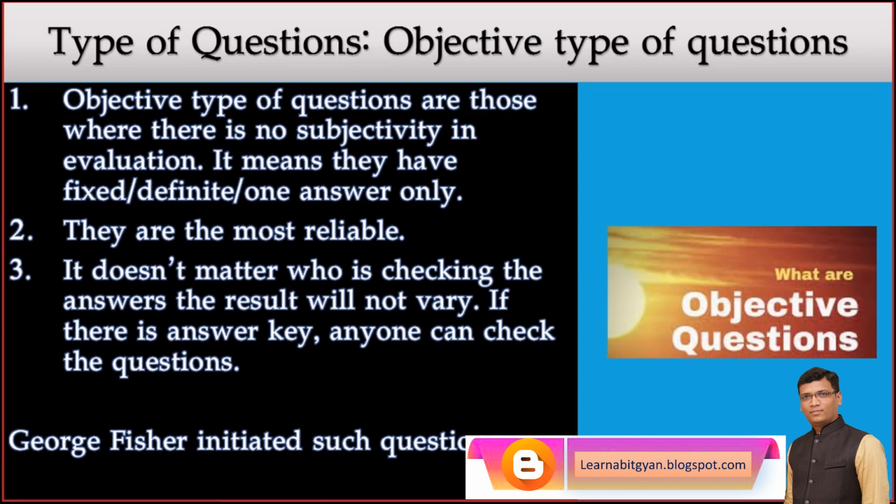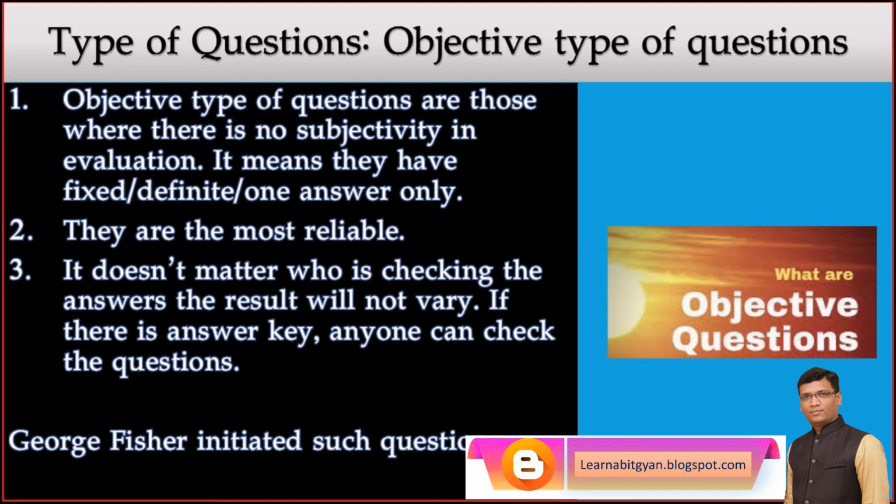Person A checks, person B checks, person C checks, or 1,000 people check. No one can make your answer wrong or correct. There is only one answer, and there are many questions which have only one answer.